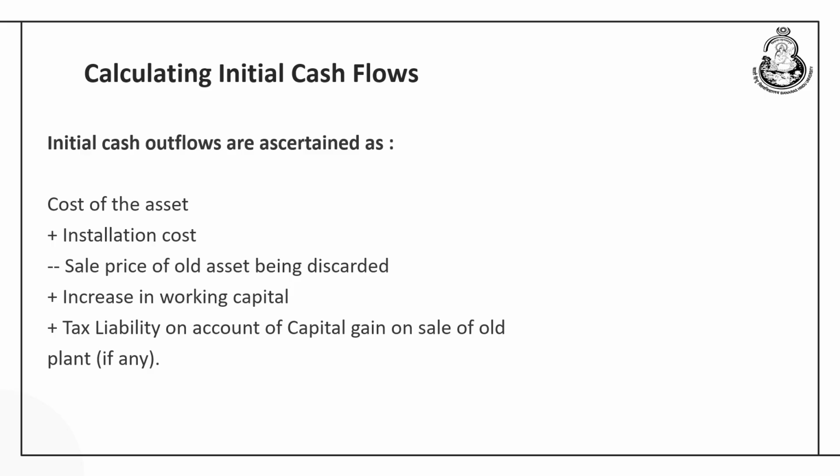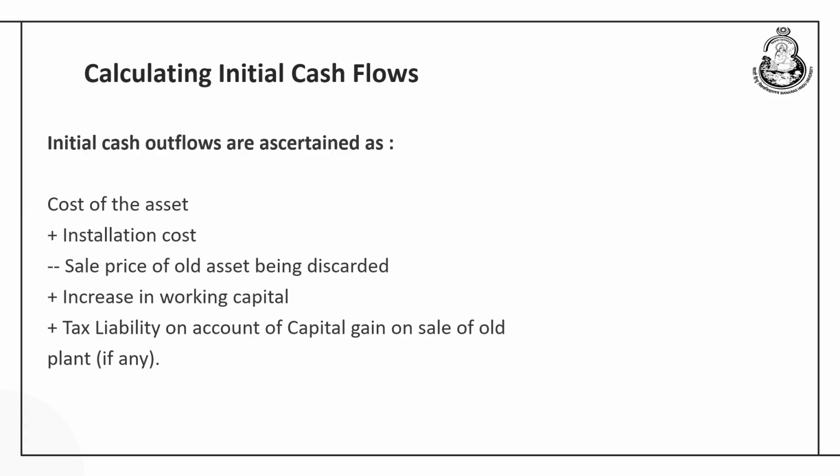Now, we will see how the initial cash flows are calculated. Initial cash flow is also referred to as the initial cash outlay. That means, the amount of investment the company is making today in order to receive a series of benefits in the future years. So, here this process starts with the cost of the asset. The asset that we want to purchase, the cost of this is the first stage towards finding out the initial cash outlay.